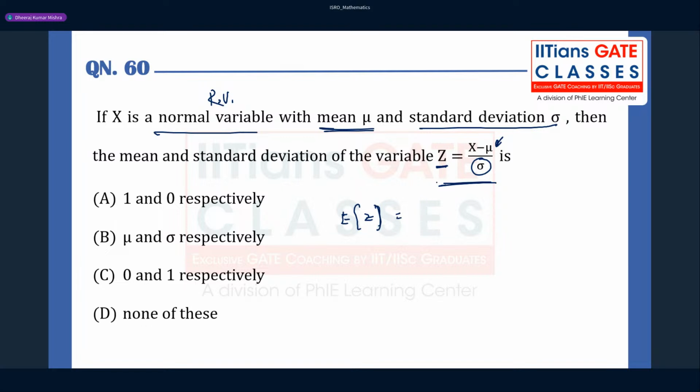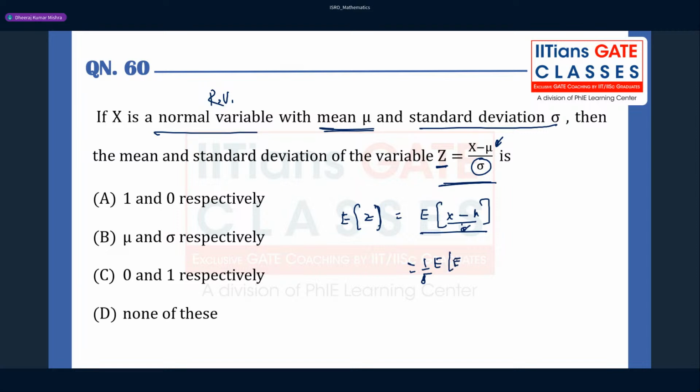Mean of z is going to be the mean of x minus mu, upon sigma. So you see here, x minus mu. This is very, very important. Since mu is nothing but a constant, 1 by sigma you can take out, right?